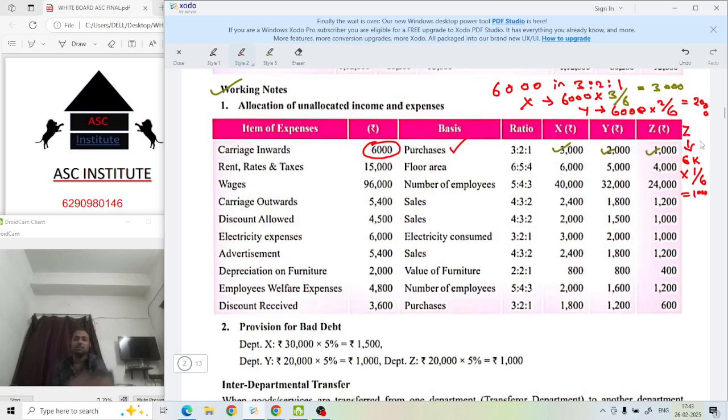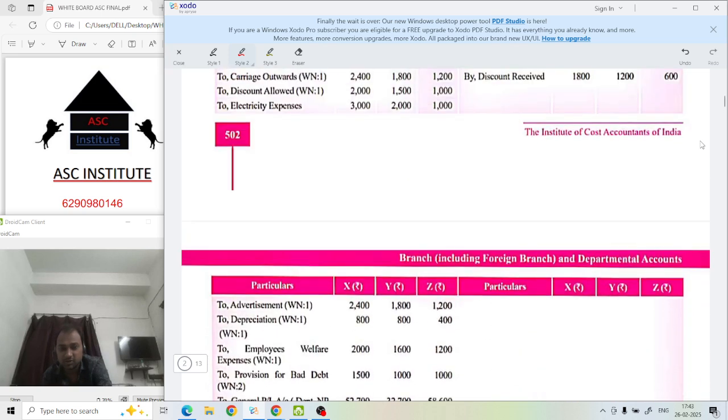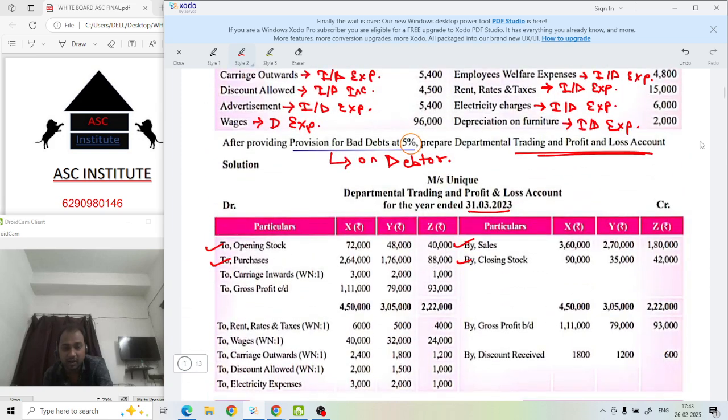That takes some time, but it's a very easy chapter, a scoring chapter. Understood? The last thing is this bad debt. See, in the question it was given: 5% provision for bad debt. So how will we calculate 5% on debtors?